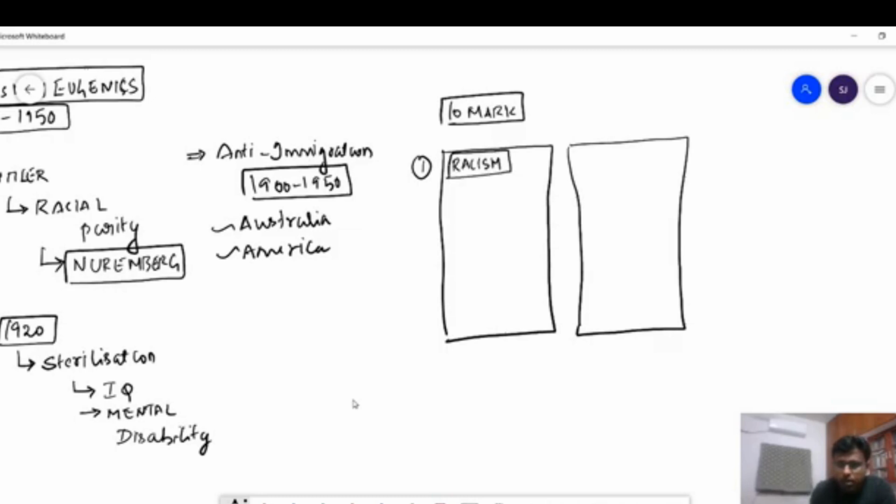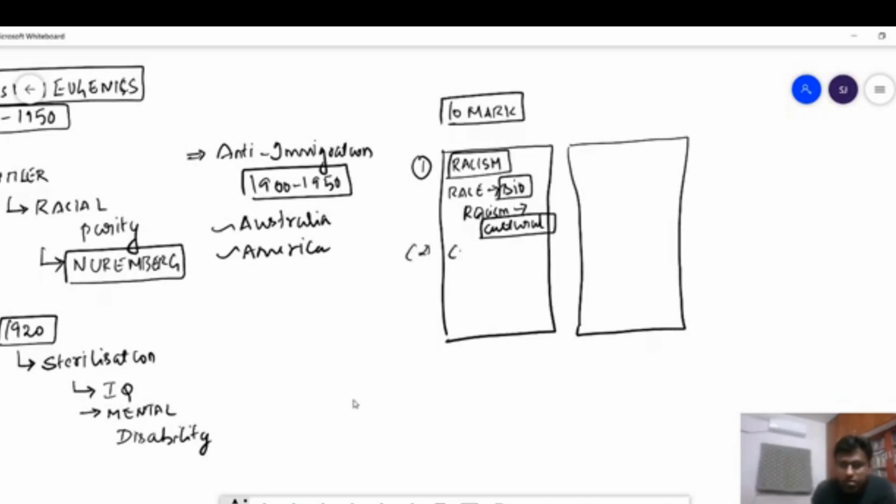So you should write, race is biological, but racism is cultural superiority. So racism basically is a biological and cultural classification of population, and terming a particular race as higher or lower, and that is called racism. So that one point you have to write.